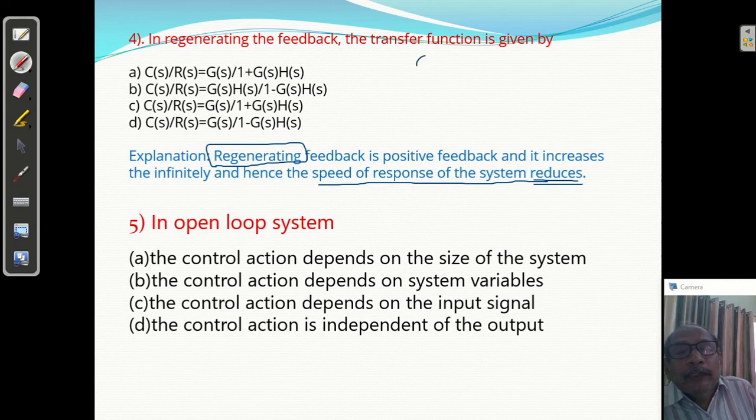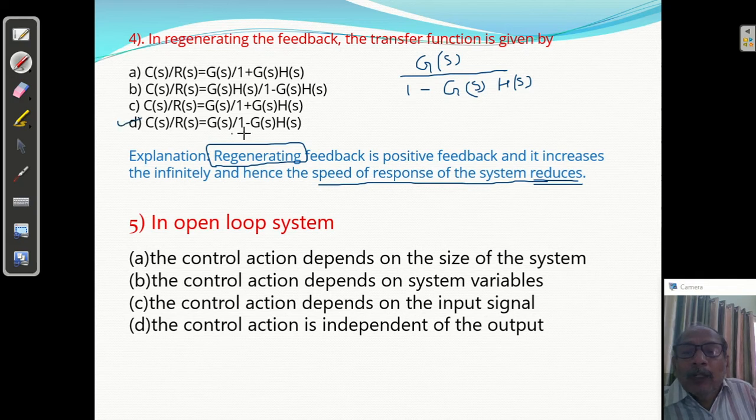What is the transfer function? G of s upon, for positive feedback it is 1 minus G of s into H of s. So we have the answer C of s by R of s equal to G of s upon 1 minus G of s H of s. Option D is correct. Okay, question number 5.